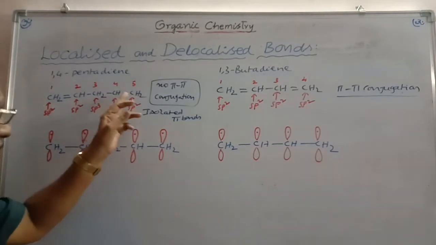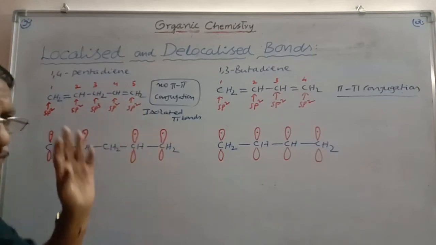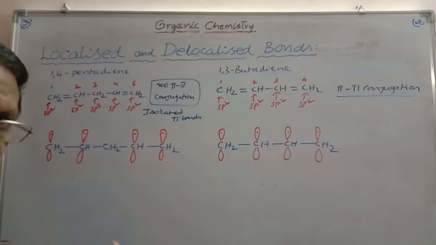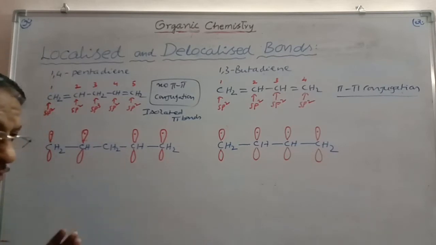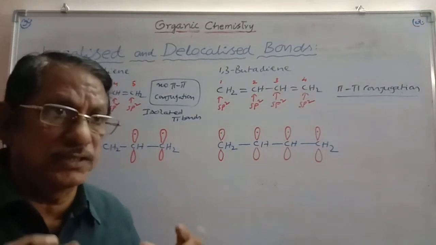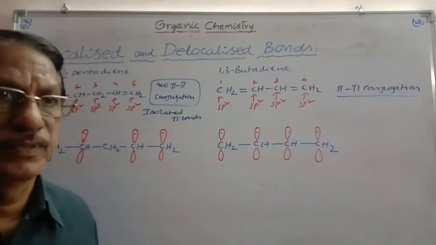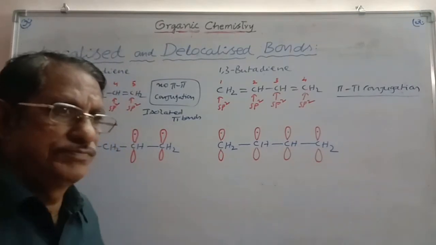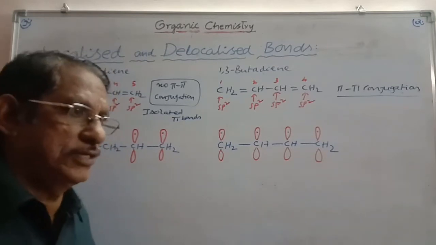And here fourth carbon, fifth carbon, they are carrying pi bond. And the pi bond is formed during the overlapping of p orbitals parallel to each other containing 1 electron each. And so here, if you want to make the sideways overlapping, the p orbitals parallel to each other containing 1 electron each should be on the adjacent carbons. 2 is adjacent to 1, 3 is adjacent to 2, 4 is adjacent to 3, like that you have to take.